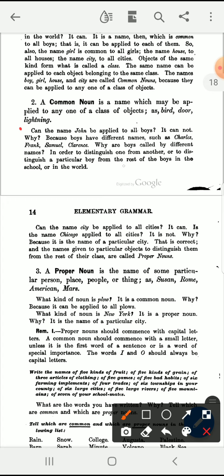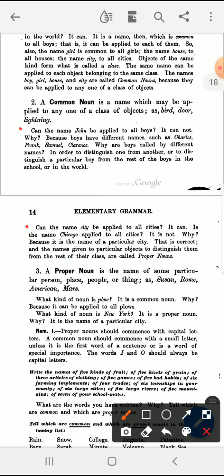Boys are called by different names so that we can distinguish one boy from others. Can the name city be applied to all cities? Yes, it can. Is the name Chicago applied to all cities? No, it is not. Why? Because the name Chicago is the name of a particular city.